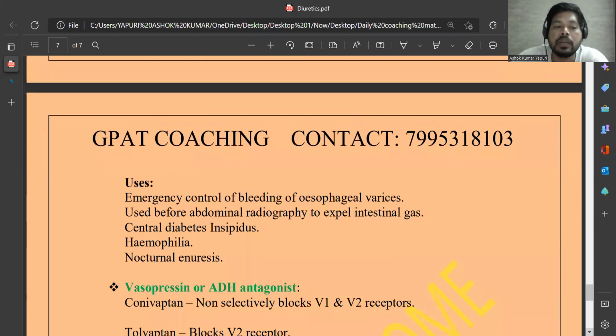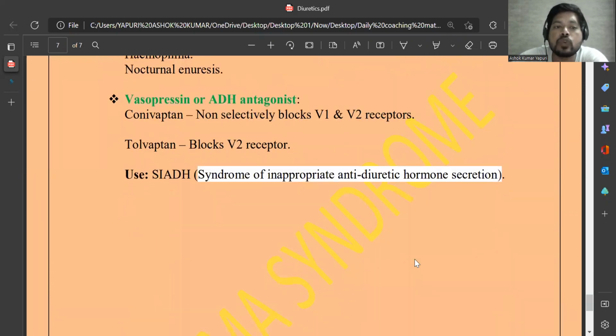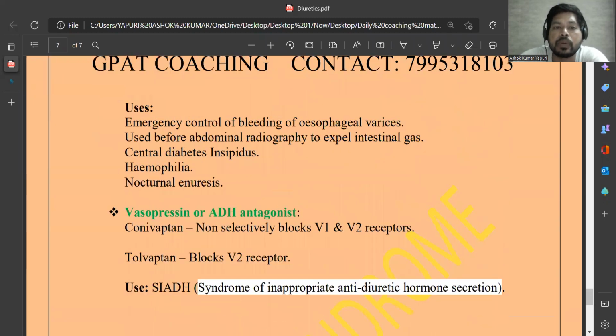And next, the continuation. There are a number of clinical applications. The next point is the vasopressin or ADH antagonist. Regarding the clinical uses, vasopressin analogs, or vasopressin agonists, or ADH agonists are used in emergency control of bleeding of esophageal varices related to the GIT. When there is bleeding, vasopressin causes constriction of that particular place and prevents the bleeding.